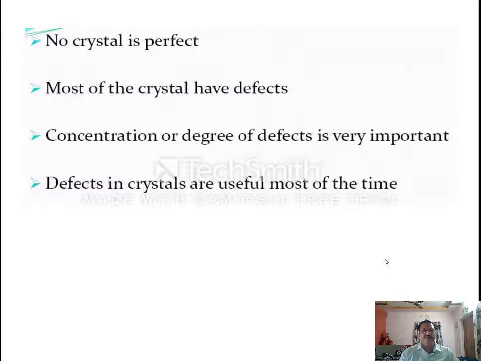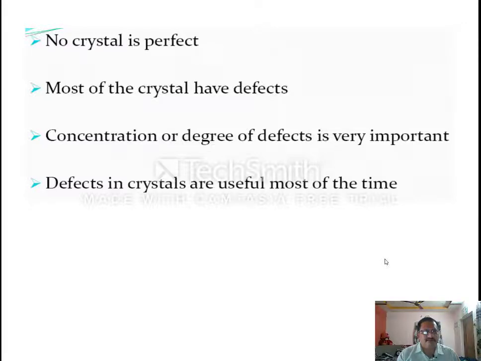The concentration or degree of defect is very important, because defects generally affect the mechanical, electrical and magnetic properties of the material. That's why, being an engineer, we should have knowledge of the nature of defects present in the crystal, and how each defect influences the mechanical properties of the material. And if you have knowledge of crystal defects, you can find a means to rectify the defect caused in the crystal, right?